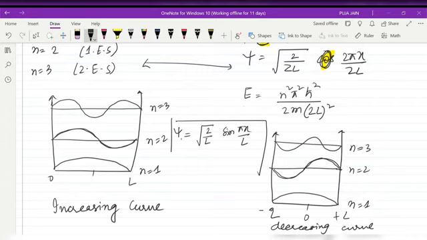When I put the values, I get that my value is maximum at a by 2. For the first excited state, that is n equals 2, my value is minimum at a by 2 and maximum at a by 4, and for 3a by 4 I am getting a minus term. Similarly, you can do it for the symmetric curve.